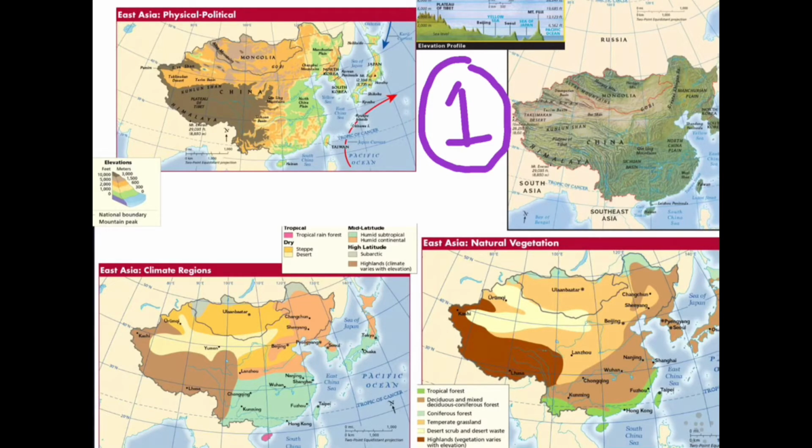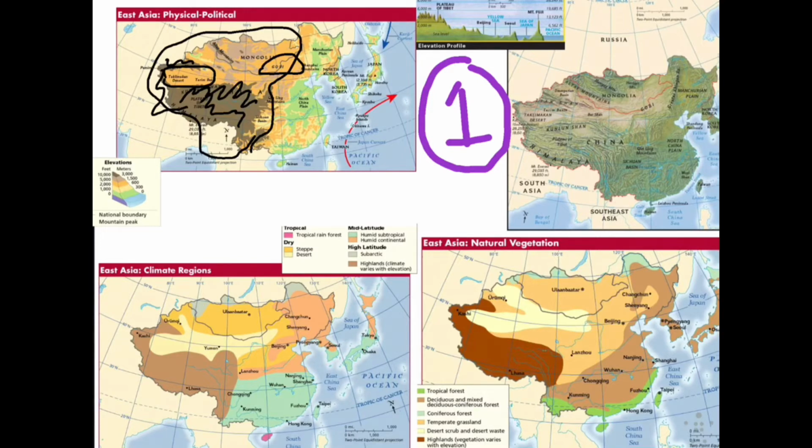Western East Asia, as you can see by the map in the top left corner, is very, very mountainous. This portion here is what we're talking about of Western East Asia. You have a very rugged landscape. You have deserts with the Gobi and the Taklamakan, and then the very, very rugged areas of these mountains make it very hard to live in.